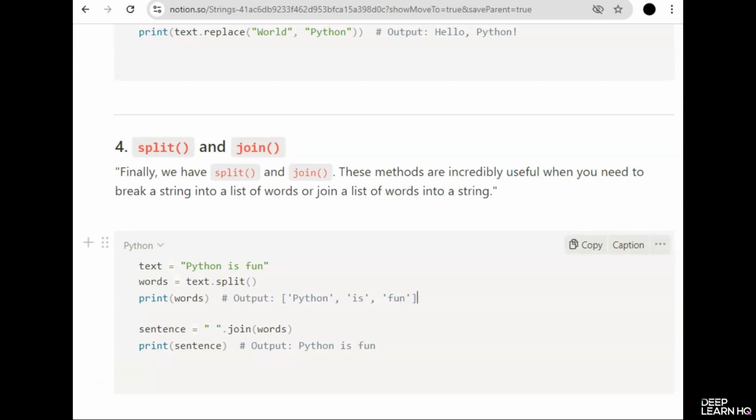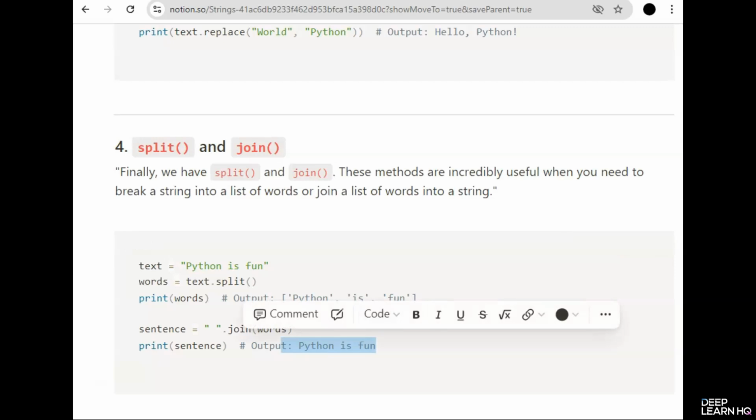And then on the flip side, join allows you to take a list of words and join them back into a string. This is particularly handy when you are reconstructing text after processing or formatting. By using a space as a separator, we join the words back into the sentence, and we get Python is fun at the end. Now that we have discussed the basics, let's see these methods in action using ChatGPT.